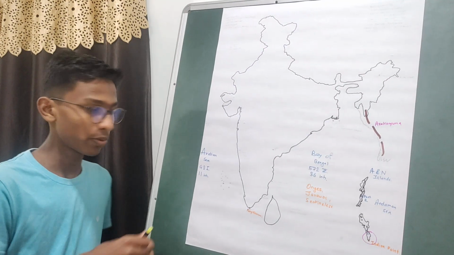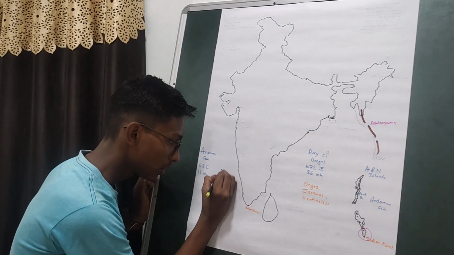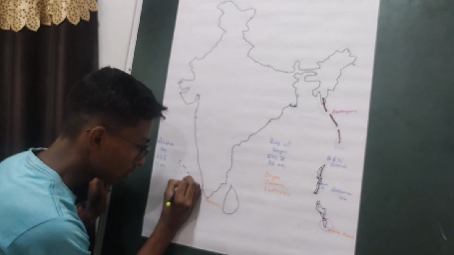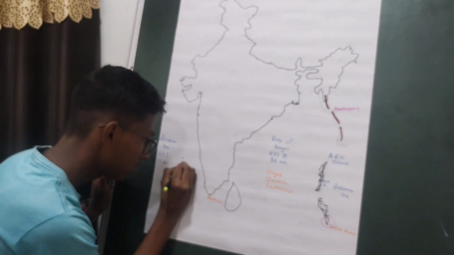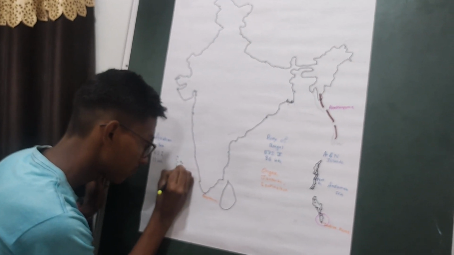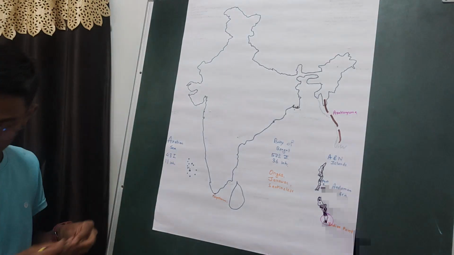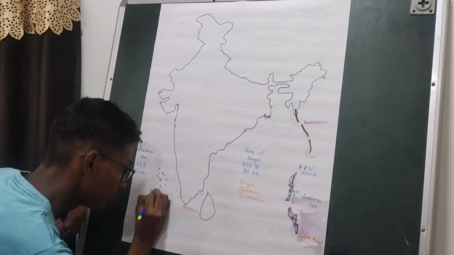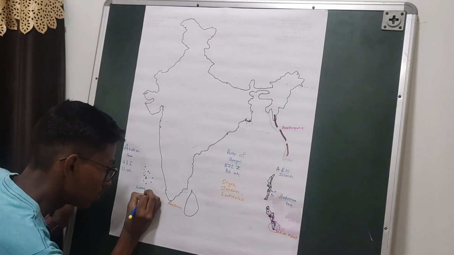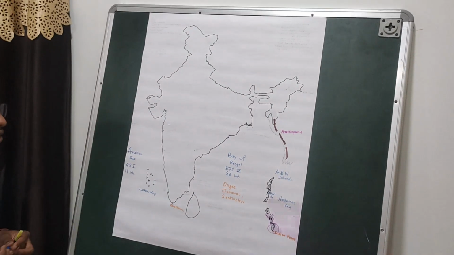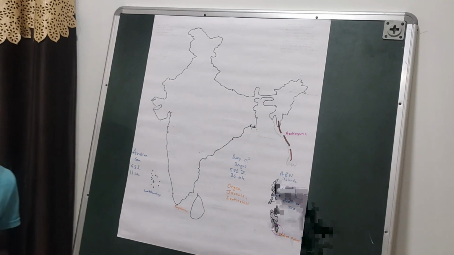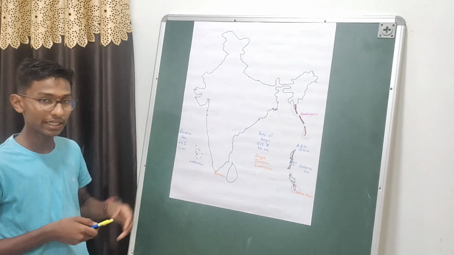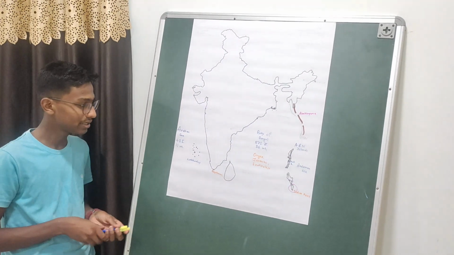We have the Lakshadweep group of islands. These here are not in a group; they are scattered away, but they are collectively called the Lakshadweep group of islands. The Lakshadweep Islands are formed by coral formation. Then the southern and second largest island of the Lakshadweep Islands is this.